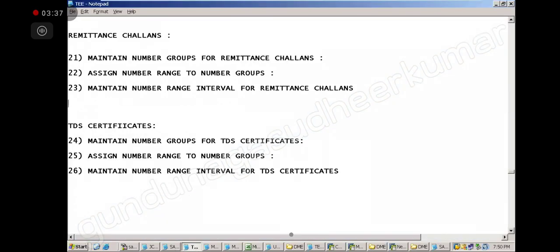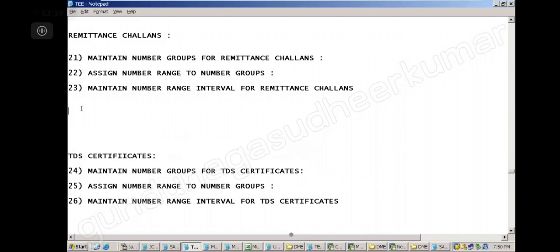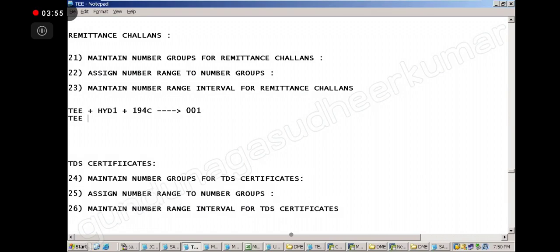If it is this company code and this section code plus HYD, plus 194C, then it will be group 001. Same way, same company code, place something like Warangal 1 and 194C, it will be group 002.